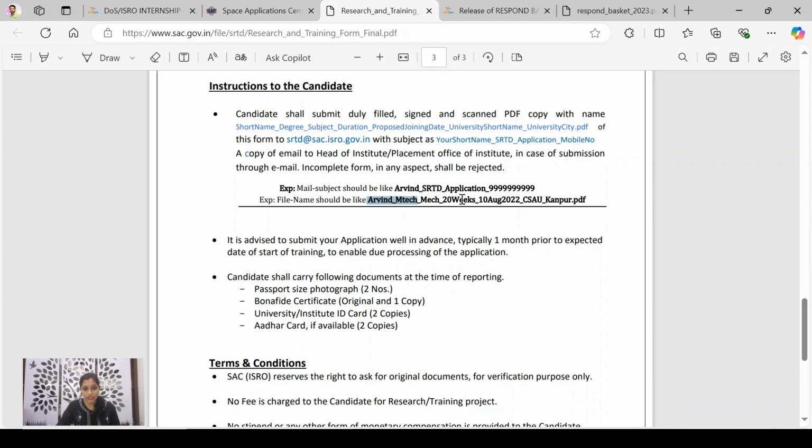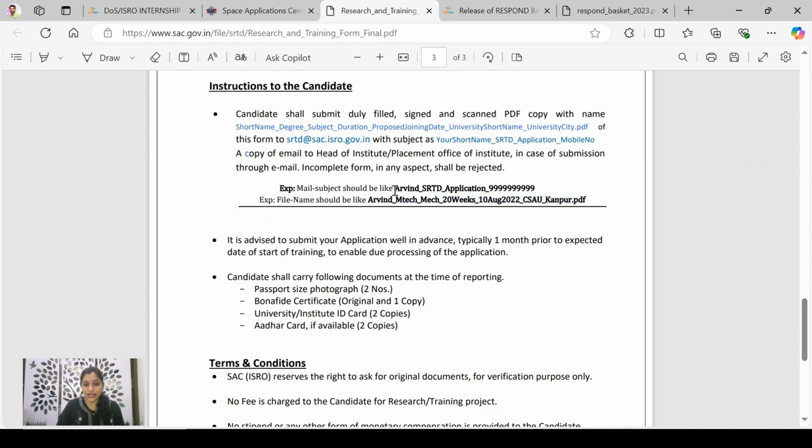So here an example is given. See, Arvind, MTech, he is from MTech, his department is mechanical, the duration is 20 weeks, and the expected date of joining is 10th of August 2022, then the name of the university and the city in which the person is staying. In this way you'll have to save your scanned file.